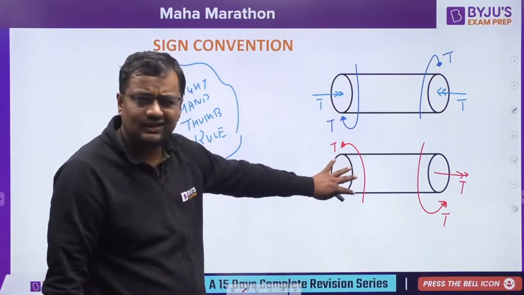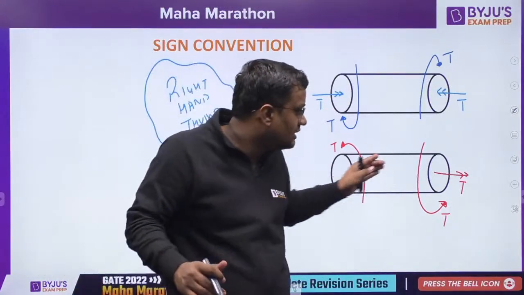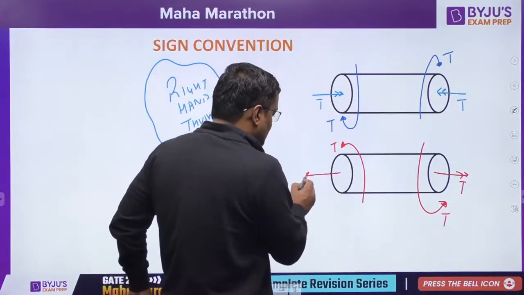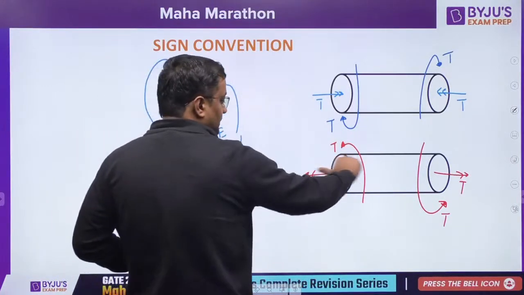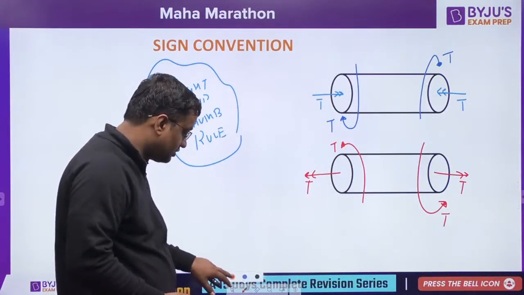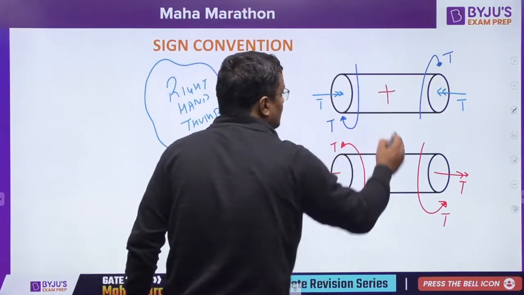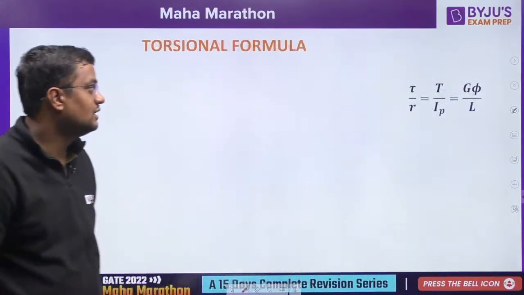And if you don't want to curl here, it's okay. Just assume for a very few seconds that it is a force. To the right hand side the T is this. So here the left hand side T will be coming. Otherwise if you curl the finger, it will be here. And if the torque is going inside, that is positive, considered sign convention. If it is going outside, it is minus.